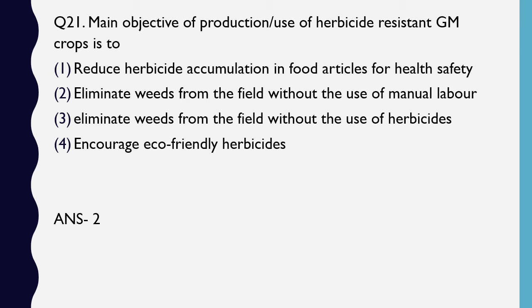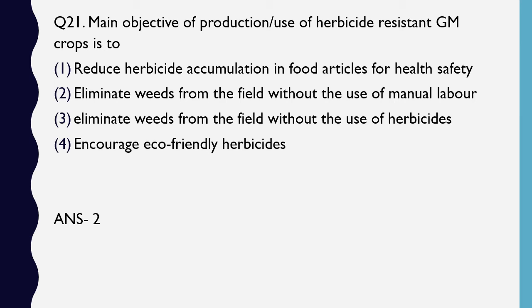Now, when we use GM crops that are resistant to herbicide, what does it mean? It means that the crop that we are planting won't get destroyed by the herbicide chemicals that we are going to spray. However, the weeds that are growing along with these plants are not herbicide resistant, and when we spray the herbicides over them, the weeds will get eliminated. Earlier, because the weeds as well as the plant that we were cultivating were not resistant to herbicide, both of them would die.